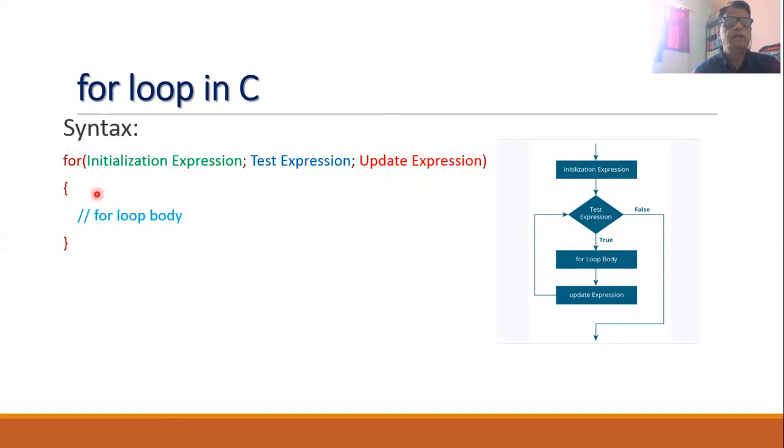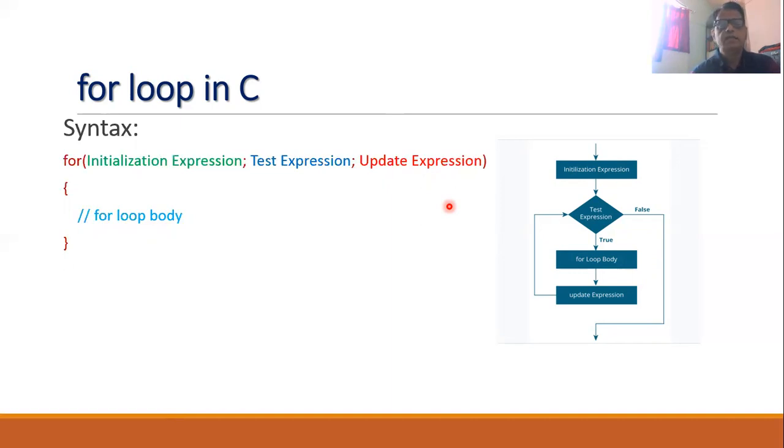Then there will be curly brackets, and in the curly brackets you can write a number of statements, and these statements will form the body of the loop. Now let us understand the semantics of this for loop.